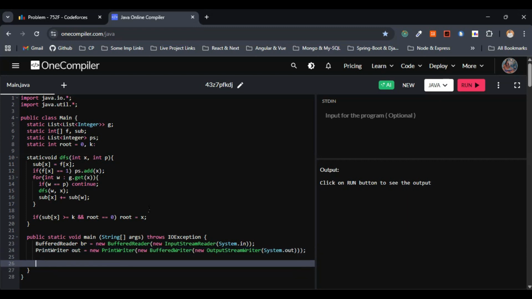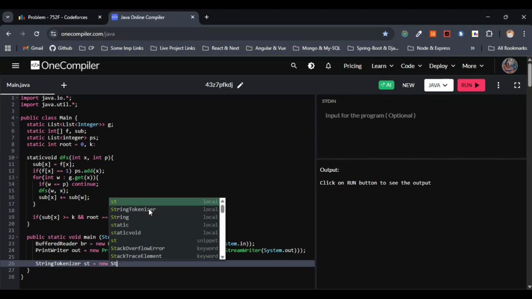After doing this, let's consider StringTokenizer as well. So we have to read the first line n and k. So let's make use of the StringTokenizer here, new StringTokenizer of bufferedReader dot readLine. This is fine.